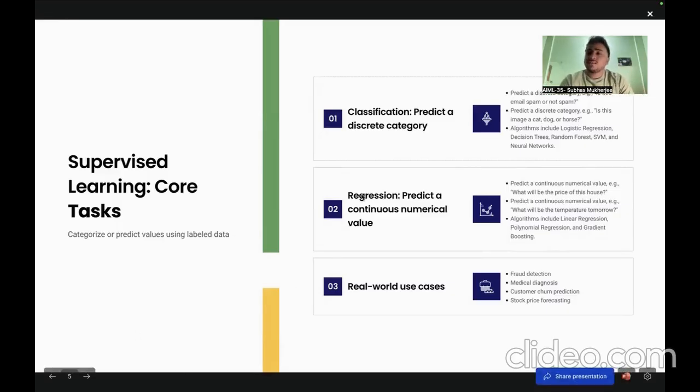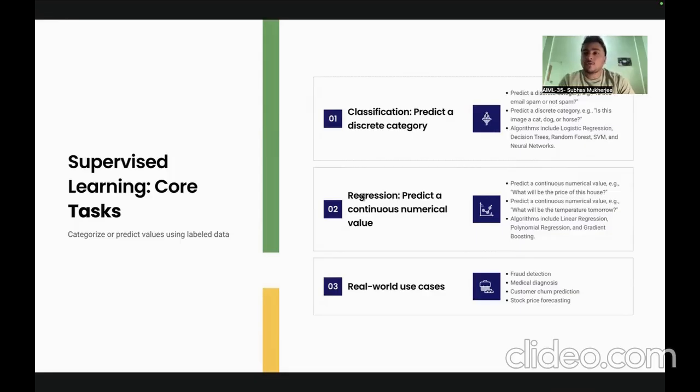Next is regression. What is regression? Regression is a little different from classification because it predicts continuous variables. Now, what are continuous variables? How are we predicting continuous variables? Let me give you some examples. Suppose I want to know the temperature for tomorrow. My model cannot just say tomorrow's temperature will be hot. That does not make sense, right? What our model can do is give a range. Suppose tomorrow's temperature would be from 30 degrees Celsius on the low side to 36 degrees Celsius on the high side. Now, this gives me a proper idea about what I can expect from tomorrow.